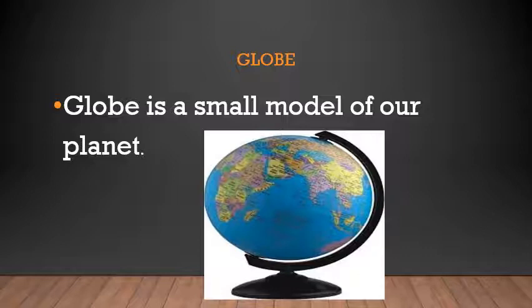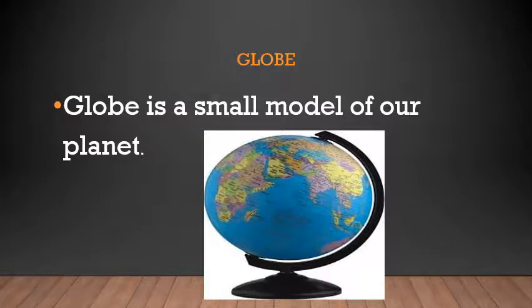Now here in the globe you can see the blue color part is nothing but completely filled with water. The other part which is colored differently, pink, yellow, all those colors, that is nothing but the land part. The land part is where we live. Our earth is made up of almost 71% of water. The maximum amount of water is present on the earth, and only a small percentage of land is present on the earth.